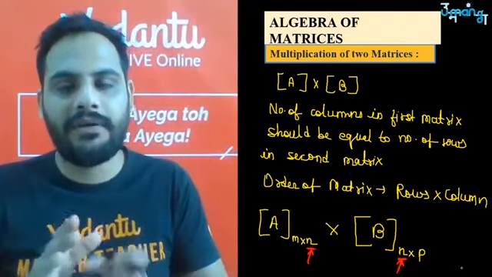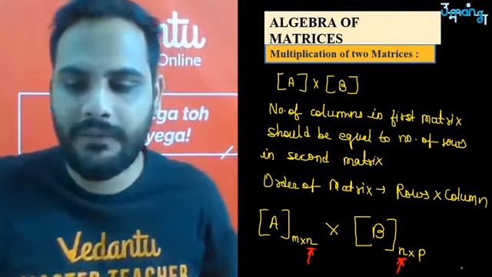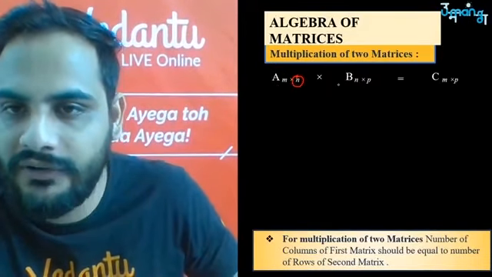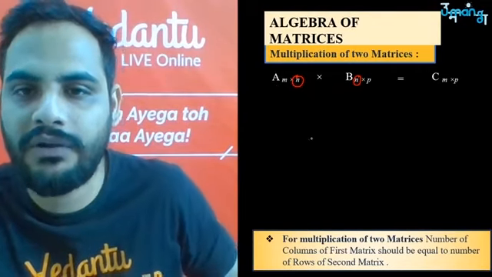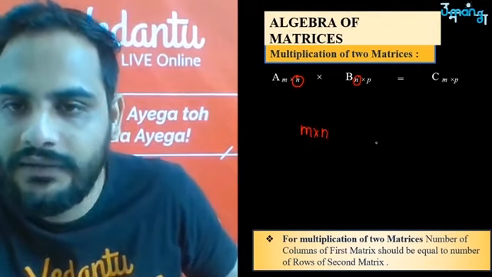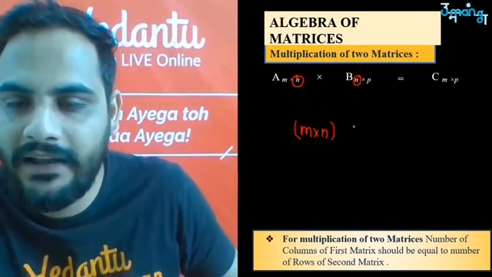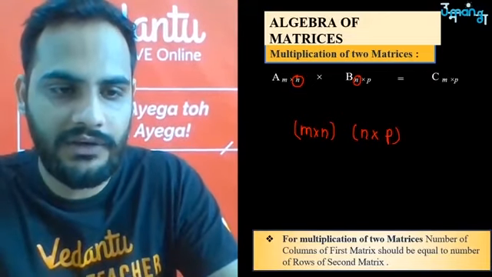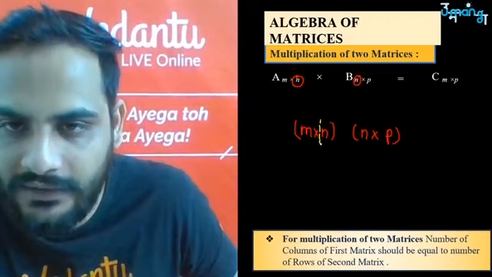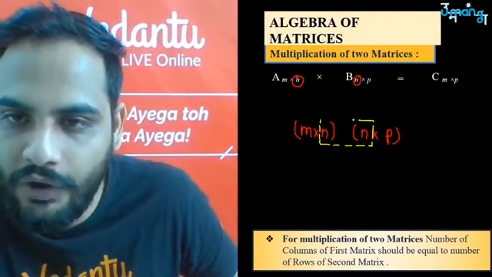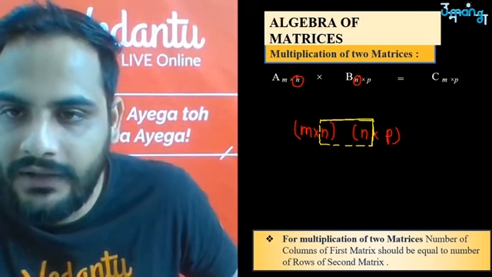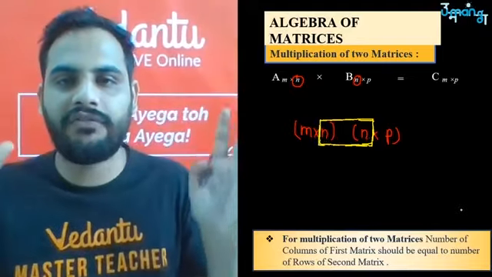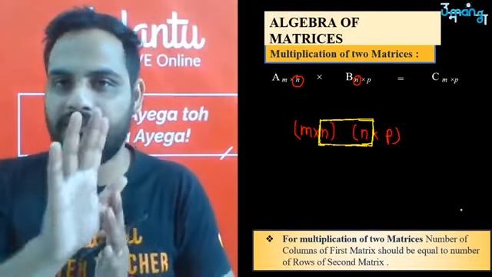So how do you look at this? Always remember that if you have two matrices A into B, the ending part of the first matrix and the beginning part of the second matrix should be equal. If I have a matrix of order m into n and I am multiplying it with a matrix of n into p, then only the multiplication can take place. So remember, this part should be common, n should be here. If the number of columns in the first matrix is equal to the number of rows in the second matrix, then you can do the multiplication, otherwise not.